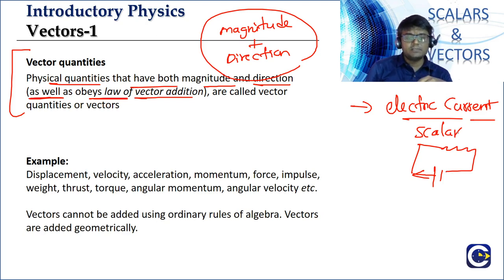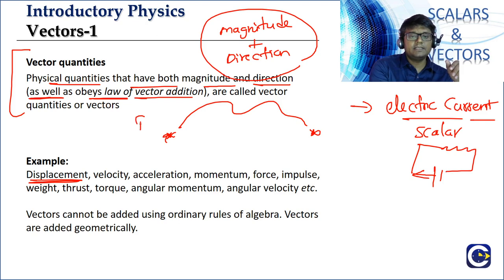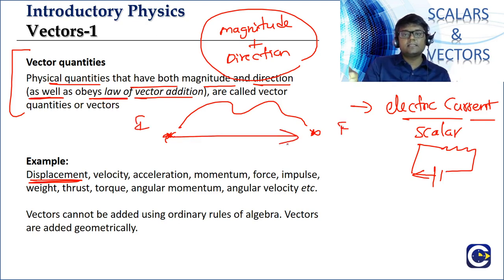So what are the examples of vectors? Like we already talked about, displacement. If you start from a point and go along a particular path to reach a final point, what is the displacement? The shortest line that you draw from the initial point to the final point, right? The direction is from the initial point to the final point. That is the displacement.